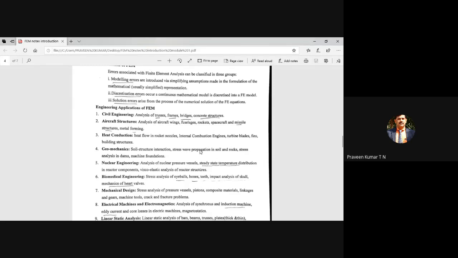In nuclear applications, nuclear engineering, mainly steady state temperature distribution is studied, because nuclear engineering components involve high temperature applications, mainly for heat transfer analysis. Then biomedical applications like eyeballs, bones, impact, skull mechanics, etc.